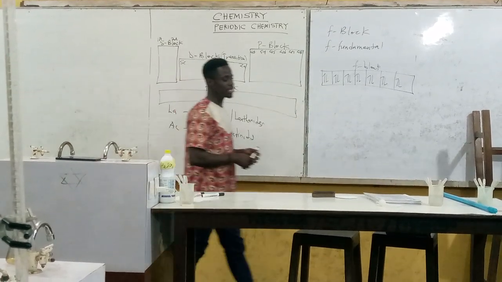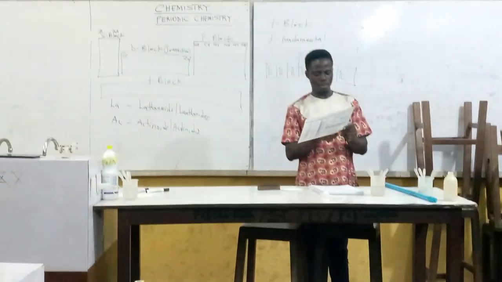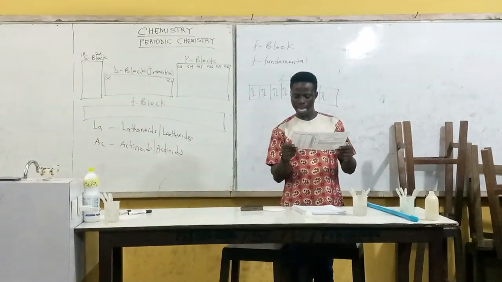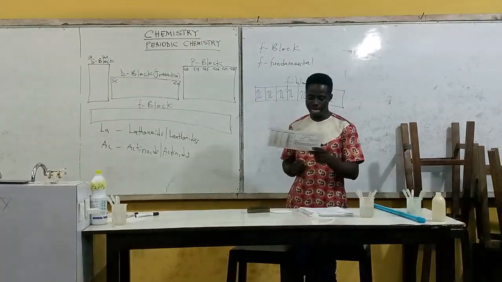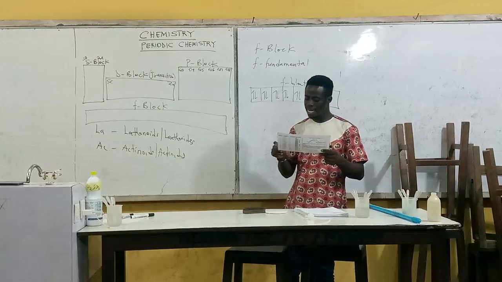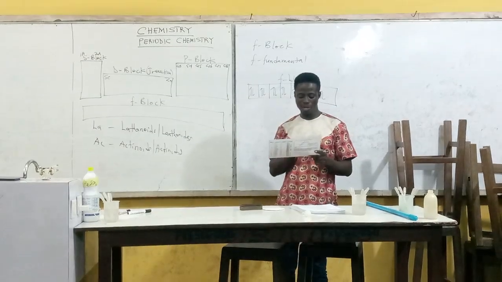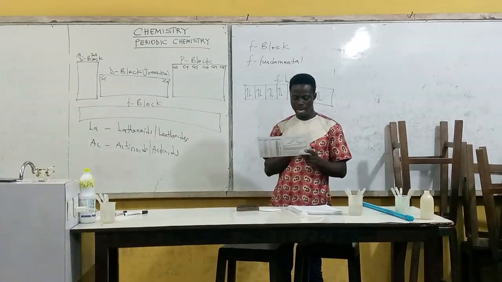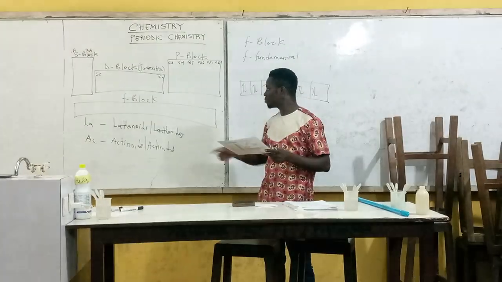So when you flip your periodic table, you realize that the lanthanides start from atomic number 57 and end with 71. Those elements are called the lanthanides. And then the actinides start from atomic number 89 and end at atomic number 103. So the lanthanides start from lanthanum and end at lutetium.